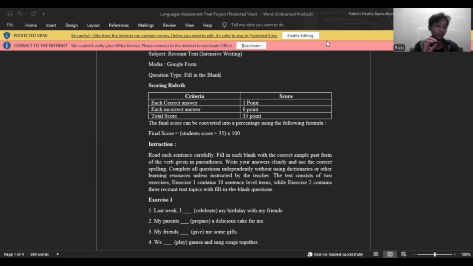So, our assessment is partially authentic because it uses real-life context, but it is not fully authentic since the test only measures student ability to use the simple past tense rather than their ability to write a complete recount text.